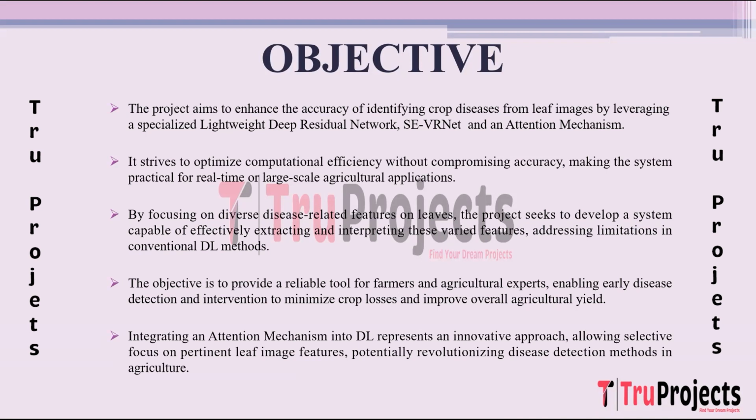Integrating an attention mechanism into deep learning methodologies represents a novel and innovative approach. This mechanism allows for selective focus on specific features within leaf images, potentially revolutionizing disease detection methods in agriculture. This selective attention facilitates a more nuanced and precise interpretation of disease-related features, contributing to heightened accuracy in disease identification.